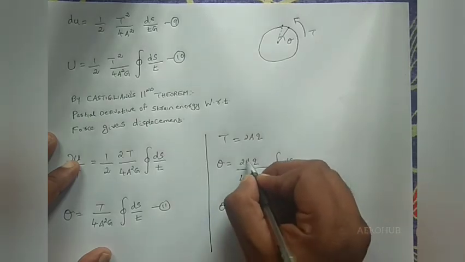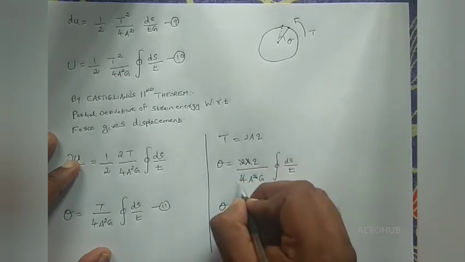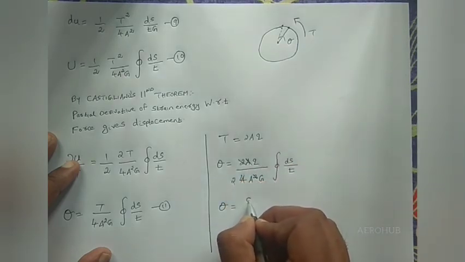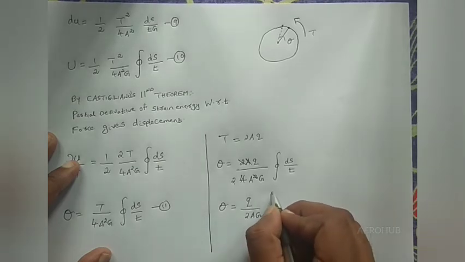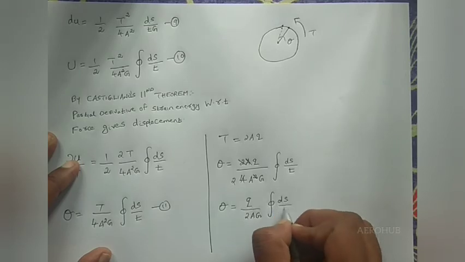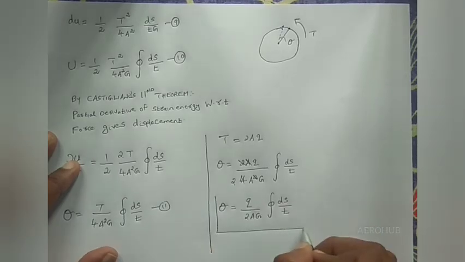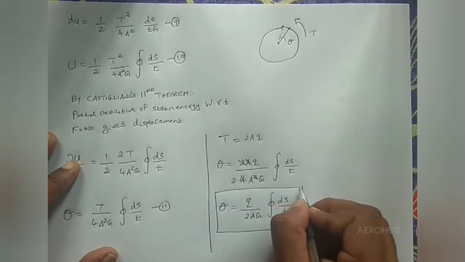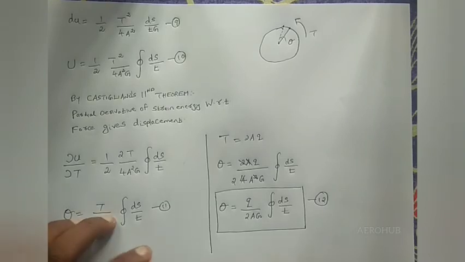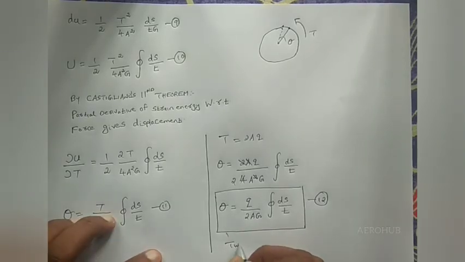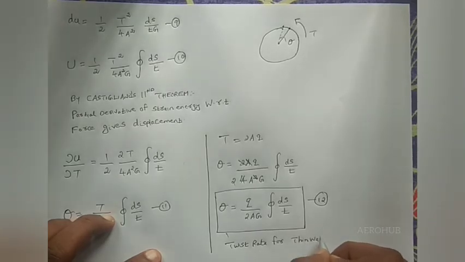I can cancel out this A, this will be 2, so theta is equal to q by 2AG integral ds by t, and this is equation number 12, the equation of twist rate for thin walled structures.